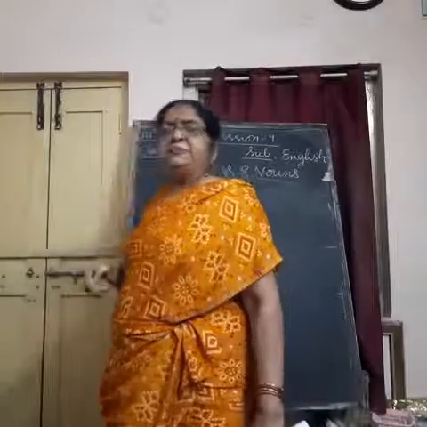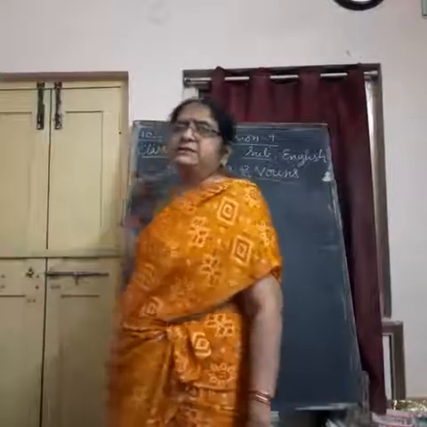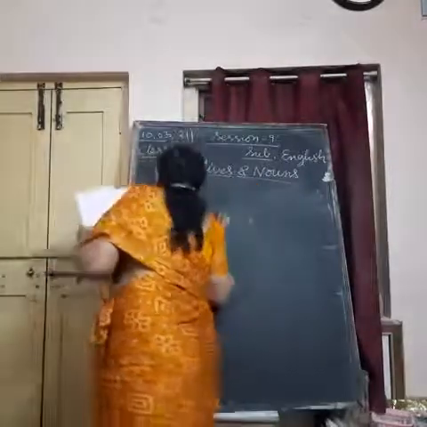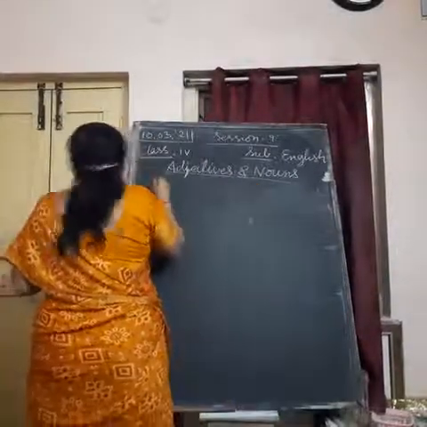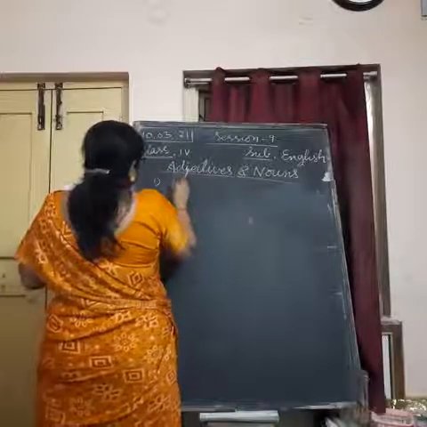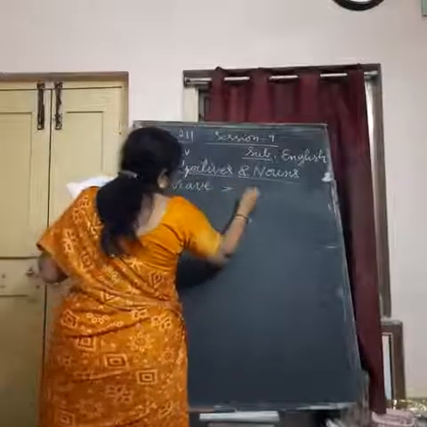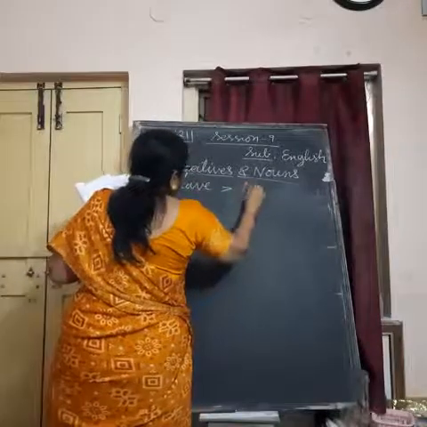So first, let me give you the list of adjectives and their noun forms. Let us have them first. In the first case, bravery is given. The adjective form is brave. Its noun form is bravery.